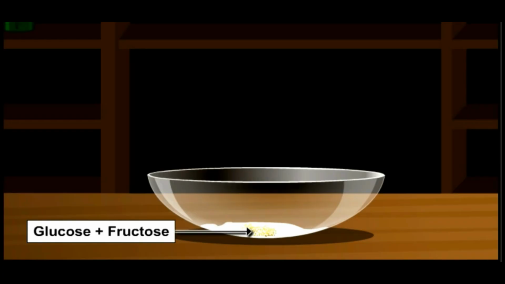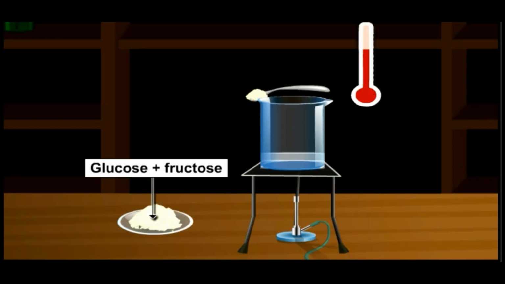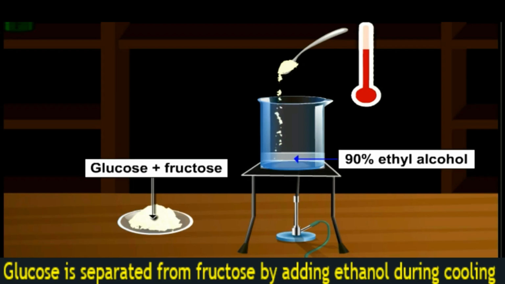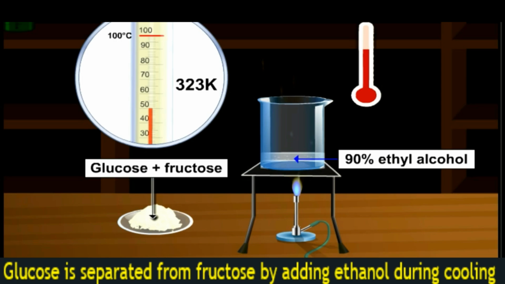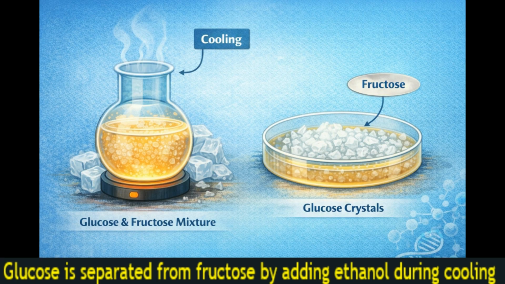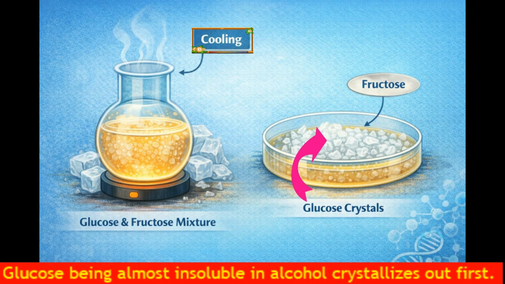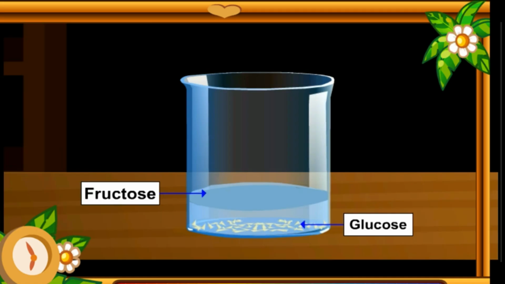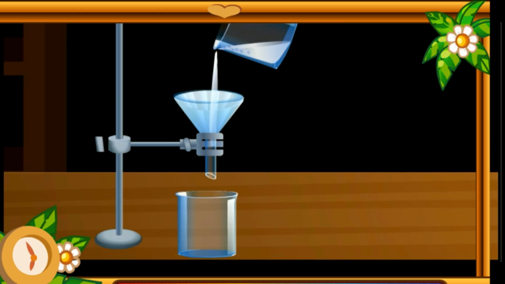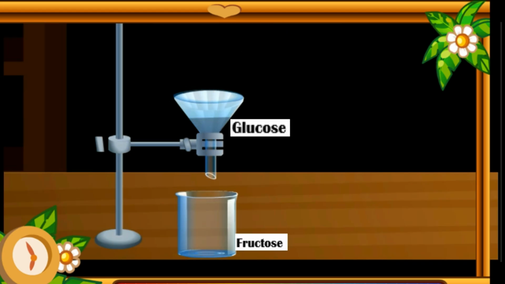Separation of glucose and fructose from their mixture: the mixture of glucose and fructose is taken in 90% ethanol and heated below 323 K. Glucose is separated from fructose during cooling. Glucose, being almost insoluble in alcohol, crystallizes out first. The solution is filtered to obtain crystals of glucose.